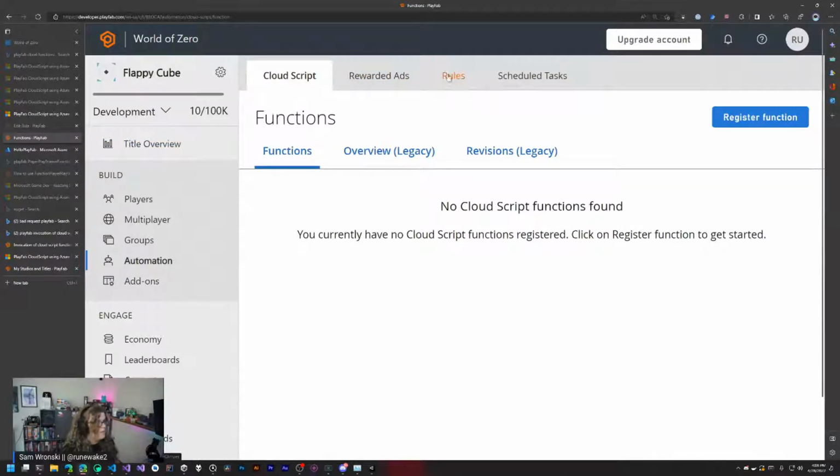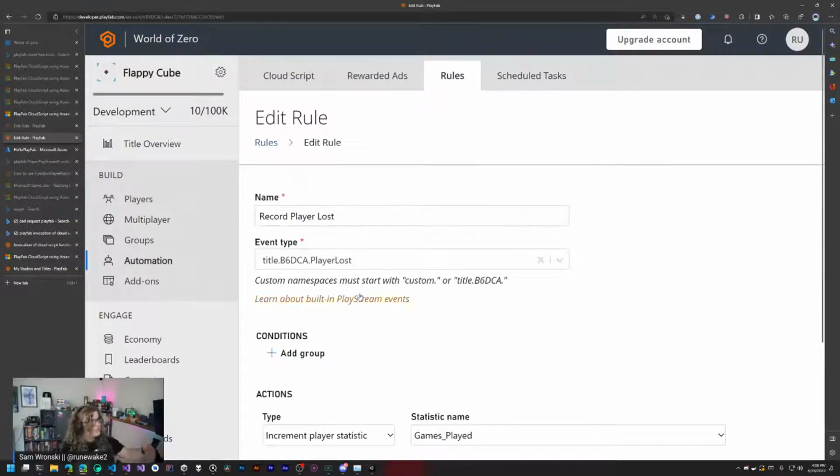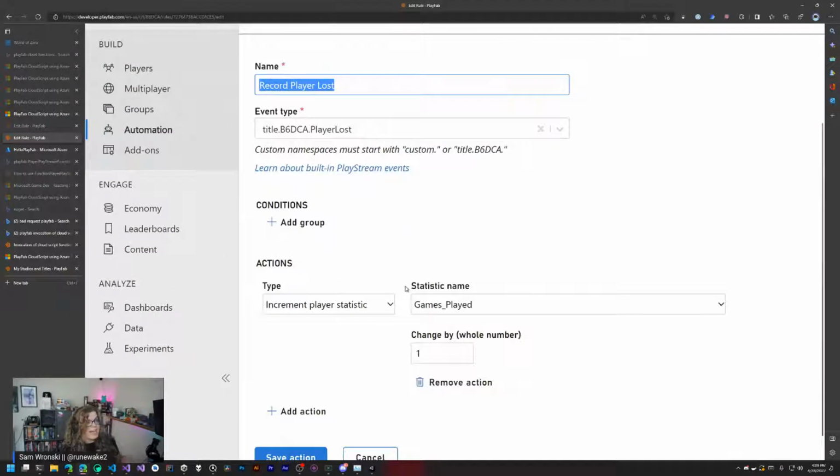So what we want to do here is jump over to our rules. And this is our rule for when the player actually loses. There is a name here, an event type, which is the actual thing that ties the event back to this. And then there's actions that are going to be taken. In this case, we can increment a player statistic of games played. Every time we get this event, we just increment a statistic on that player by 1. This allows us to actually keep track of the number of games played.